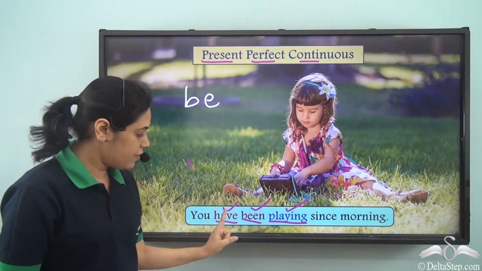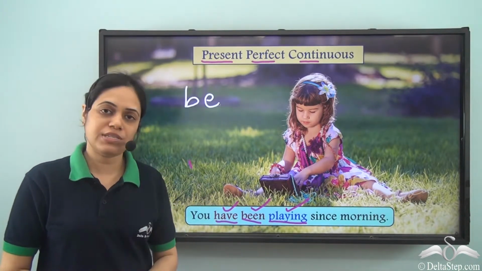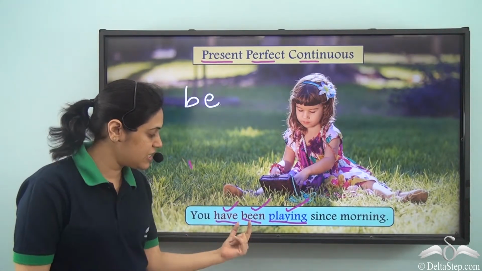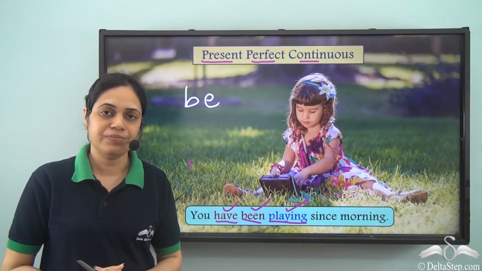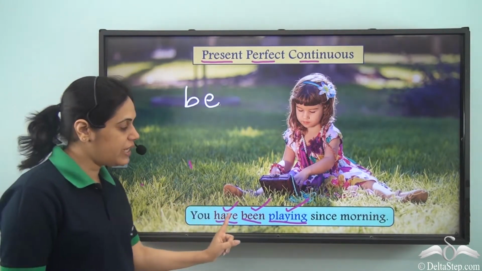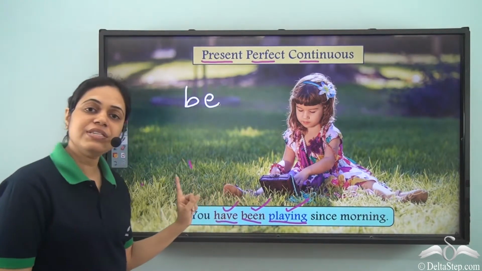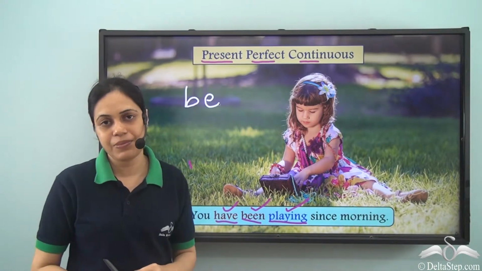So, over here we have have and been as 2 auxiliary verbs. In the same sentence, we have 2 auxiliary verbs, one after the other. Remember, you cannot write it as you been have playing. It is always you have been playing. First have and then been.